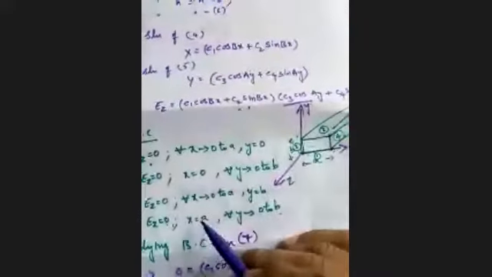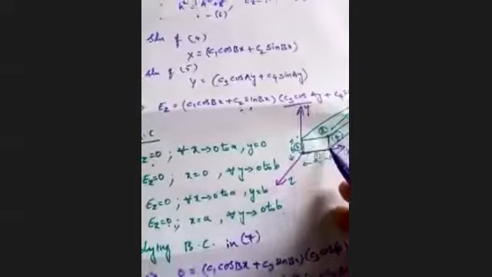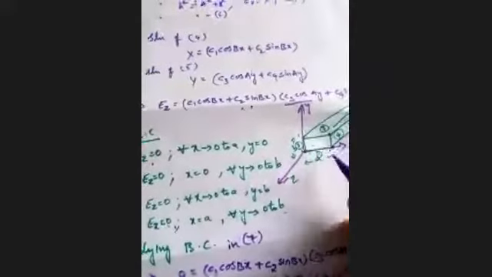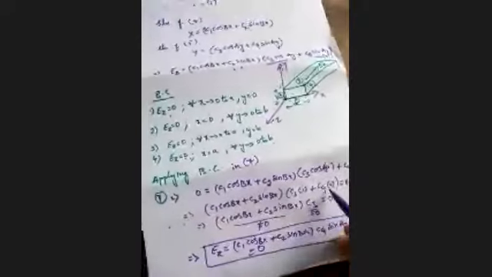Fourth boundary condition, Ez is equals to 0 for y varying from 0 to b along the y-axis and at a distance of x equals to a. So x equals to a, 0 to b on the y-axis. Now substituting these boundary conditions, we have obtained the values of various constants. For first boundary condition, we got C3 is equals to 0, which reduced this equation of Ez into this. Now we apply the second boundary condition.